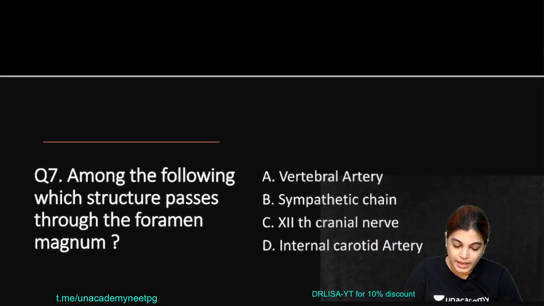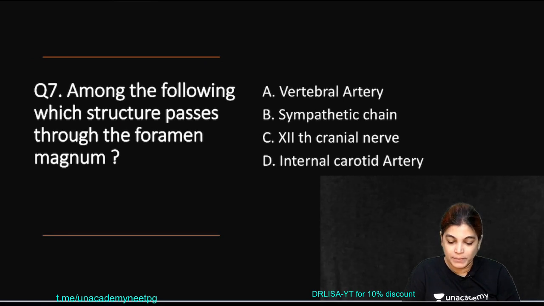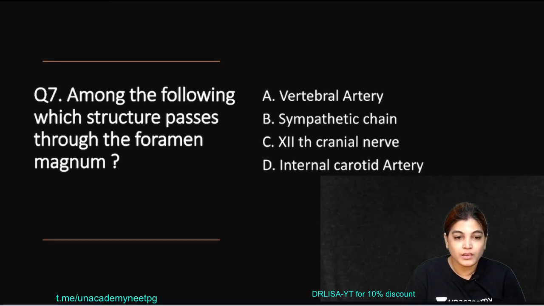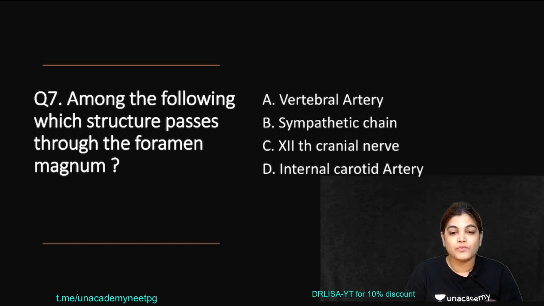Now coming to the next MCQ, question number 7. All of the following structures pass through foramen magnum except. Which structure doesn't pass through foramen magnum? Options are vertebral artery, sympathetic chain, 12th cranial nerve, internal carotid artery. Firstly we will see the list of the structures passing through the foramen magnum, and then we will see the answer of this MCQ.